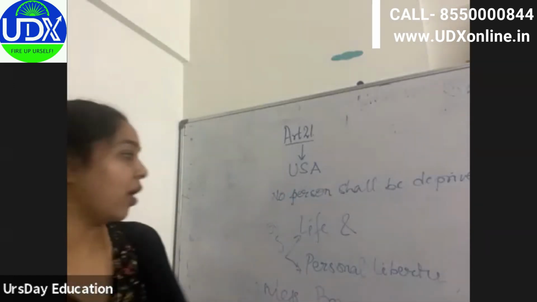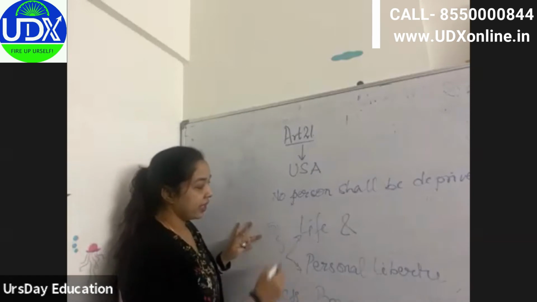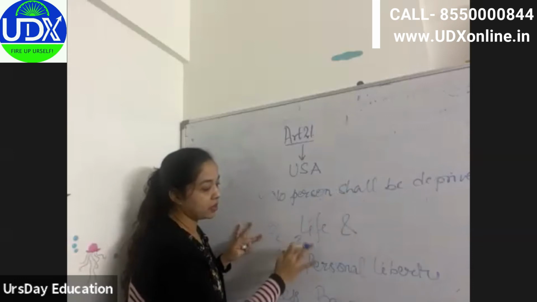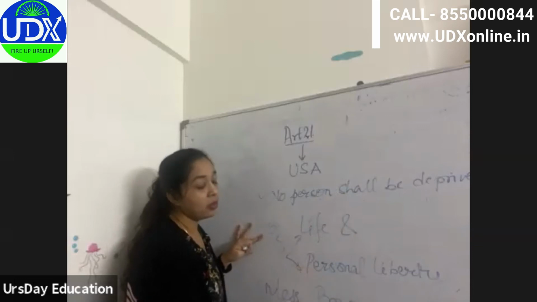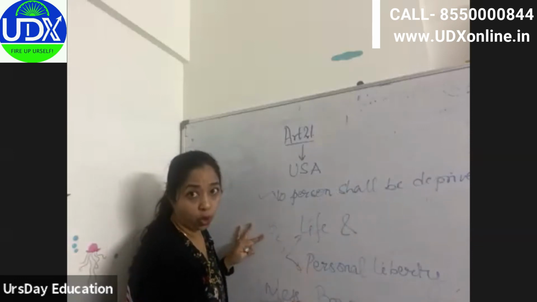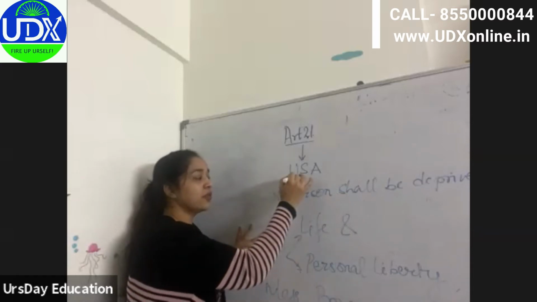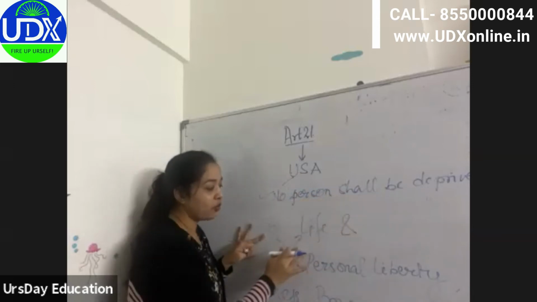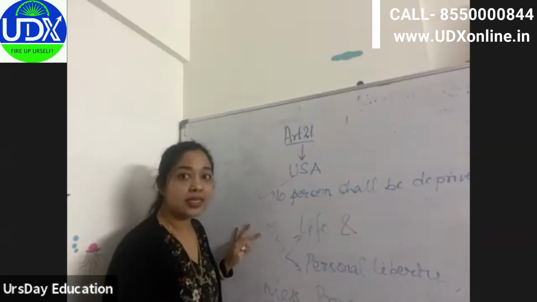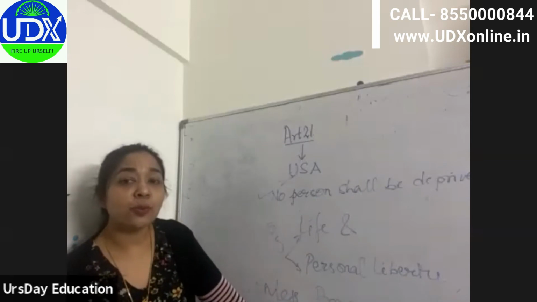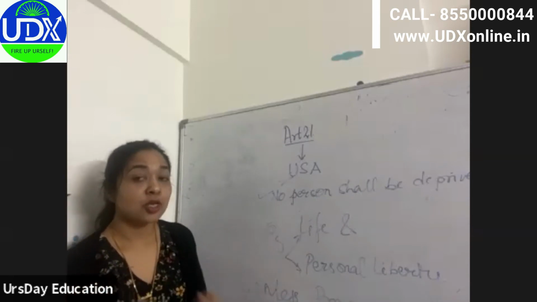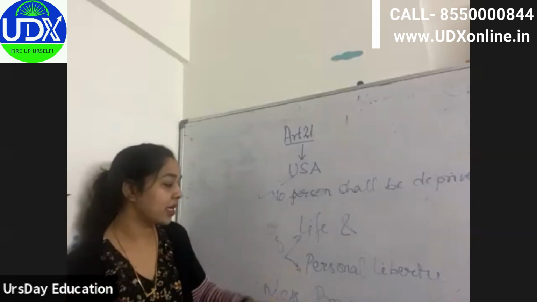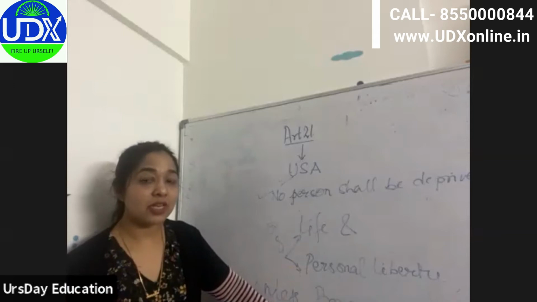Okay, so now we read it in the Indian Constitution. It is: no person shall be deprived of his life and personal liberty except under procedure established by law. But if you see the USA Constitution, it says that no person shall be deprived of life and personal liberty unless and except under the due process of law. So the whole confusion, the whole Article 21 is based on procedure established by law.